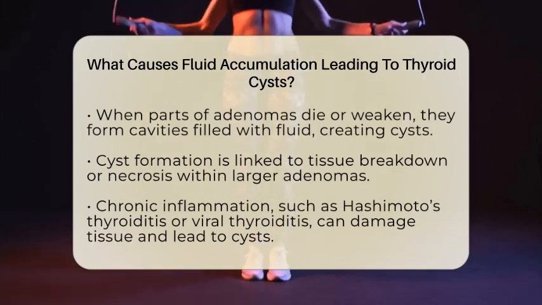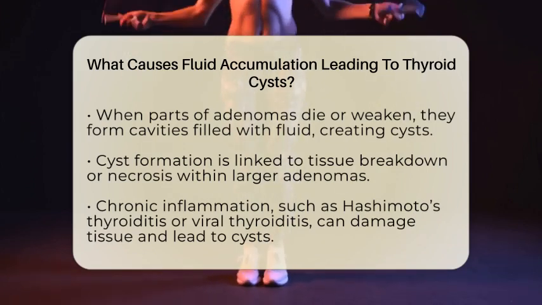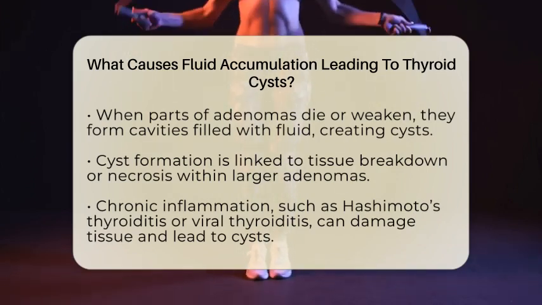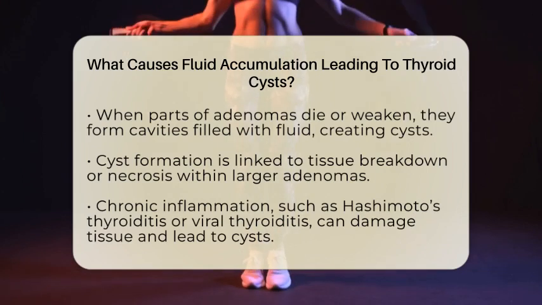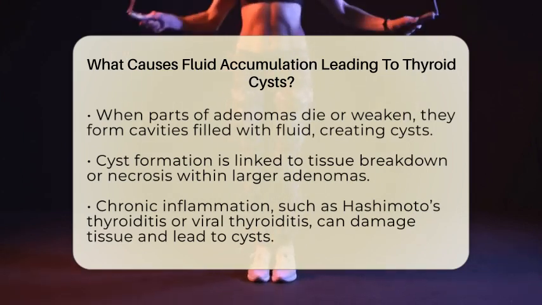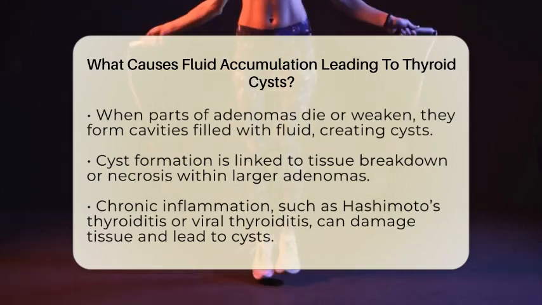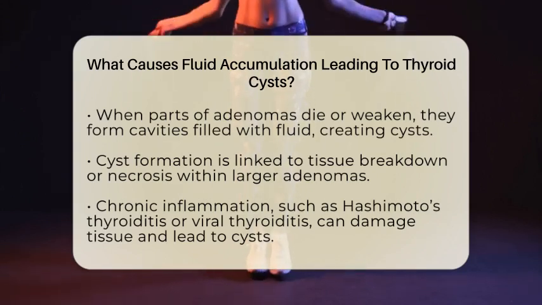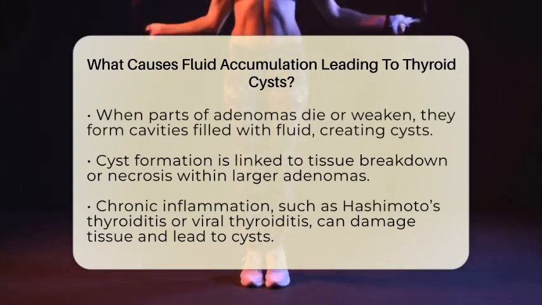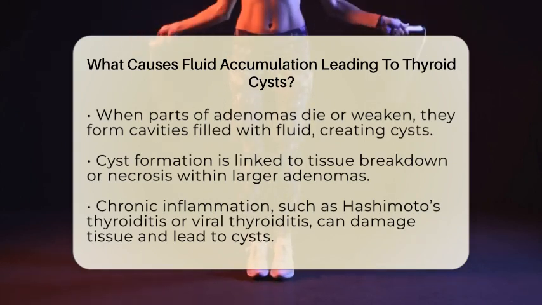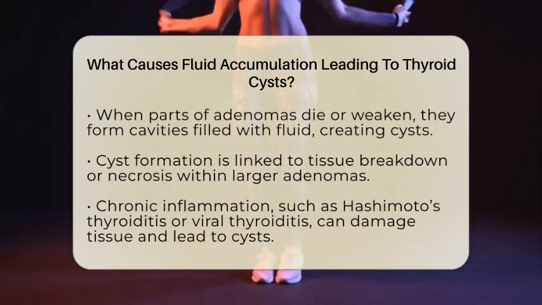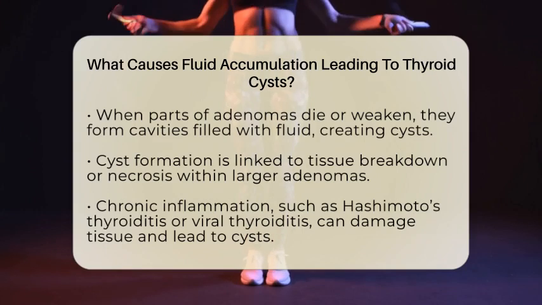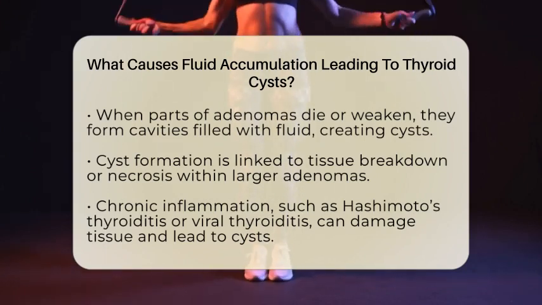Chronic inflammation of the thyroid gland also plays a role. Conditions like Hashimoto's thyroiditis, which is an autoimmune disorder, or subacute thyroiditis caused by viral infections, can damage thyroid tissue over time. This ongoing inflammation can lead to the formation of nodules, some of which may develop cystic features as the tissue breaks down and releases fluid.